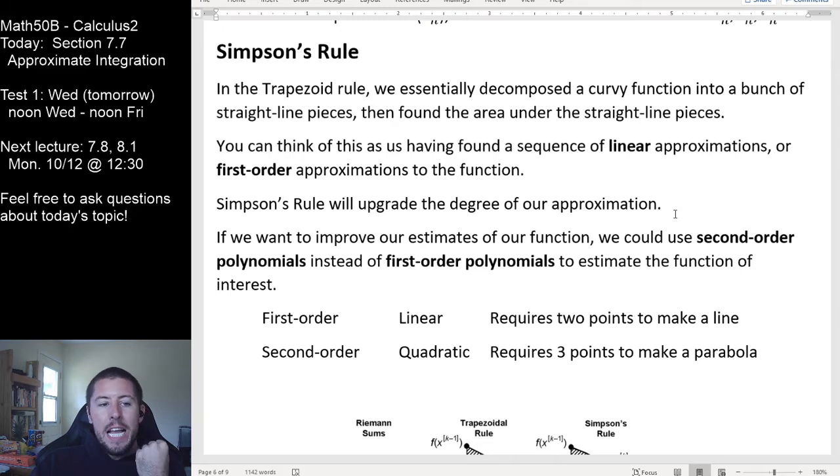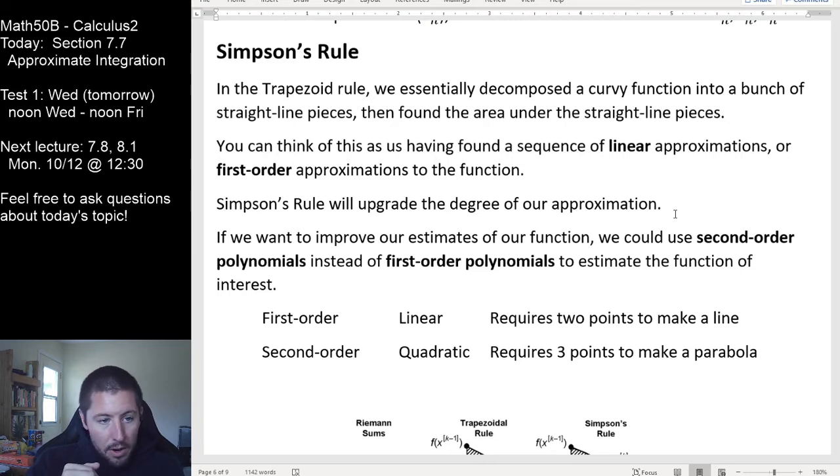So we sort of decomposed our curve into a bunch of chunks that we then made a linear approximation to the curve over that chunk by really just saying beginning endpoint, ending endpoint, draw a straight line between them, find the function of that curve, find the area underneath it right there. What we really did then is we made a bunch of linear approximations to subintervals of our curve, first order approximations to our curve.